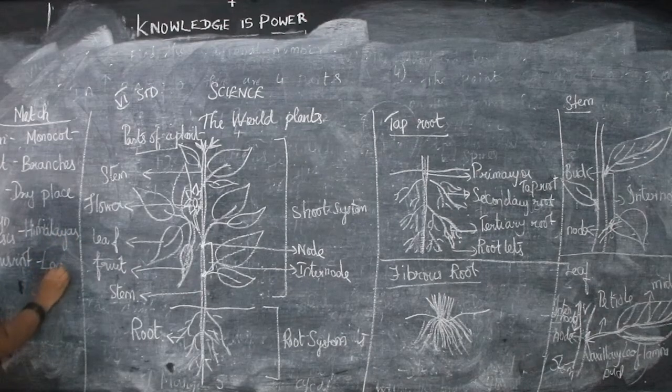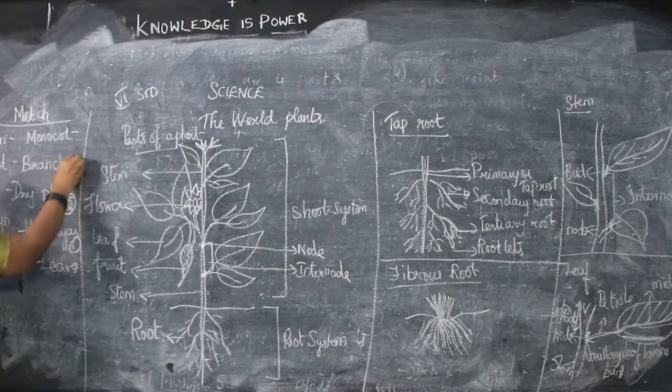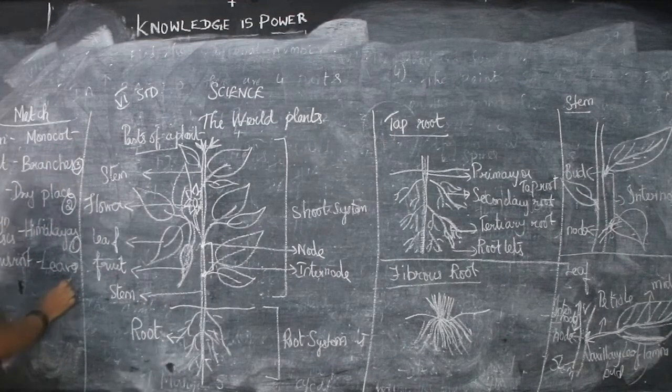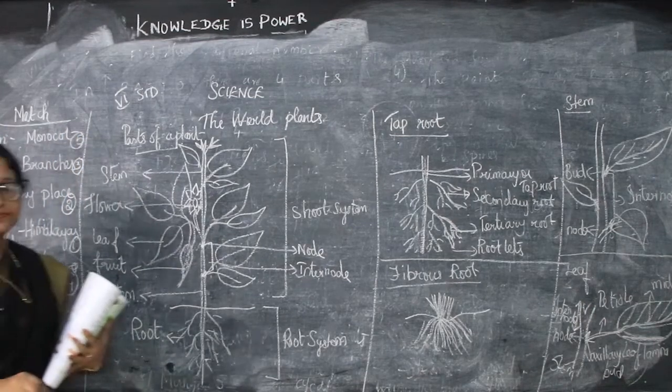Now first if you see, mountain is Himalayas, so this is the first one. Then desert is a dry place. Then stem, what is the stem? Branches. Then photosynthesis, leaves. Fibrous root is a monocot plant. Yes, take down this, children.